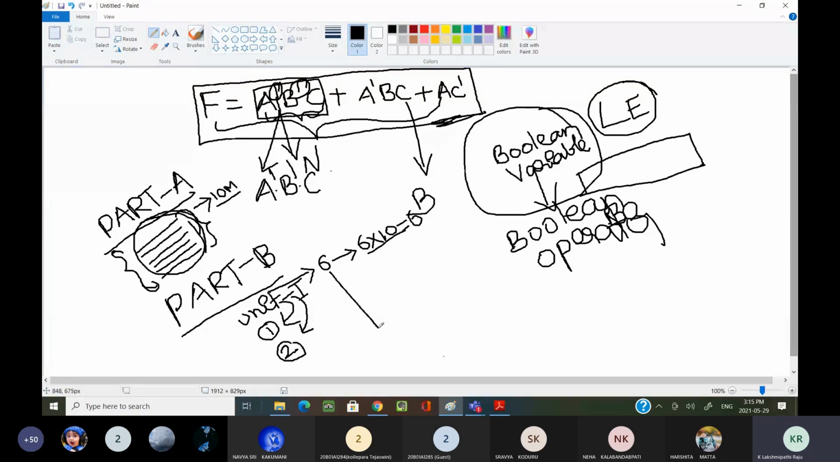Totally, you need to write from each and every unit. You need to write one question from each unit, so totally you need to write 6 questions. 6 into 10, 60 marks. Okay, 60 marks for your part B. This is your question paper pattern.